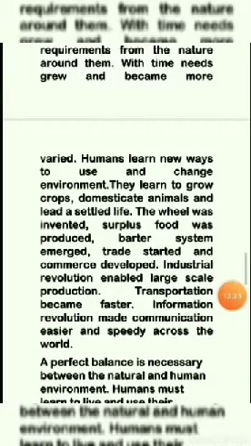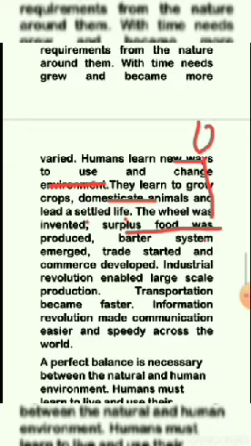And humans learn new ways to use and change the environment. When it comes to new technology, they are changing the environment and making it their own way, like domestication of animals and leading a settled life. The wheel was invented to move from one place to another, and surplus food was created and transferred from one place to another.